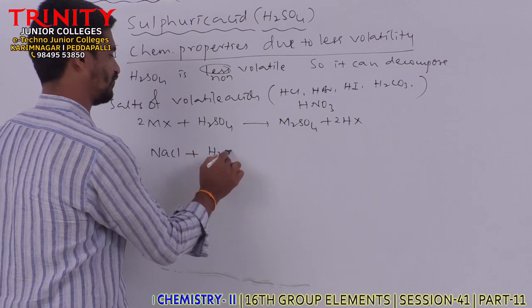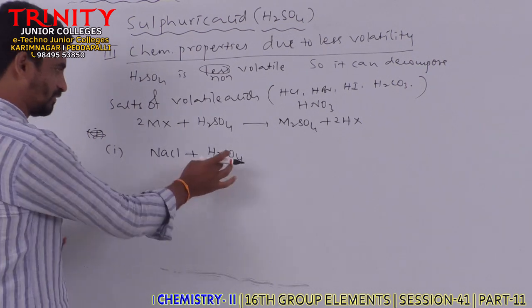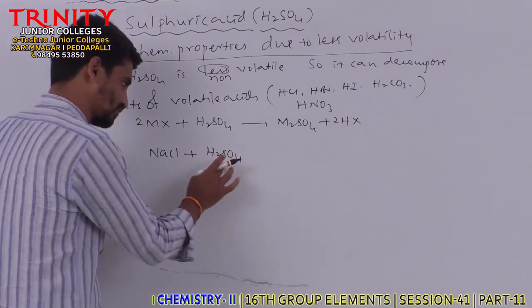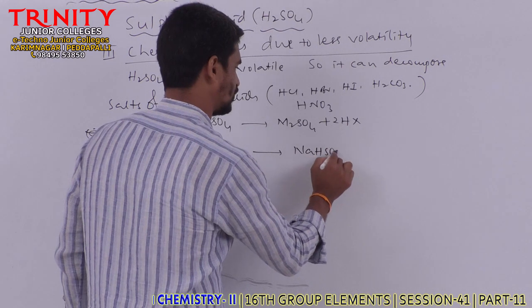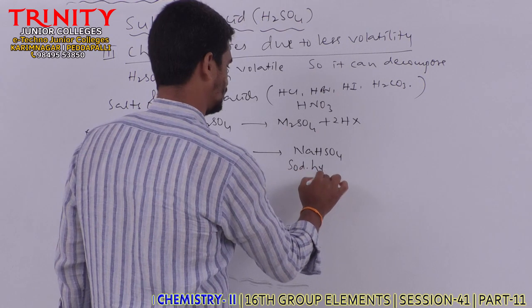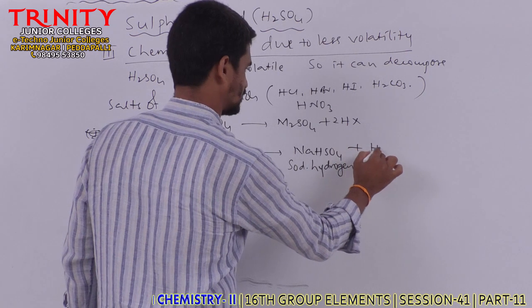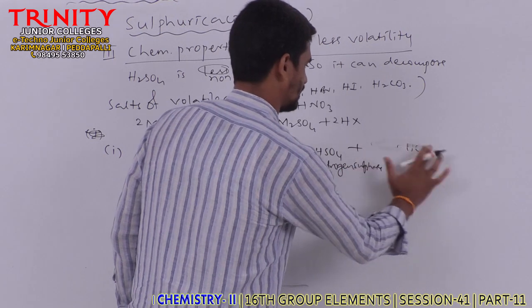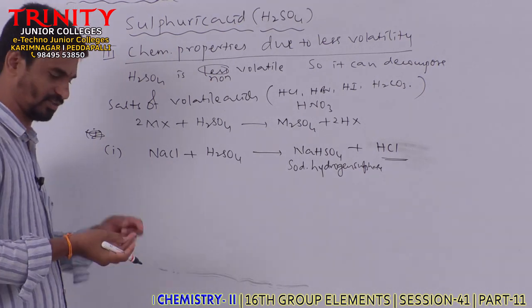In this example, when NaCl is treated with sulfuric acid, what happens? NaCl is the sodium salt of HCl, a volatile acid. So H2SO4 can decompose NaCl to form NaHSO4, sodium hydrogen sulfate, plus HCl. That is sodium bisulfate and HCl are formed, so we are getting hydrochloric acid, a volatile acid.